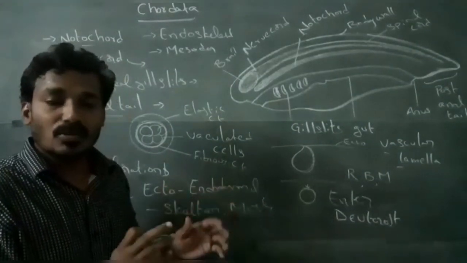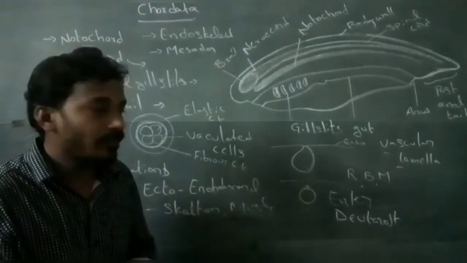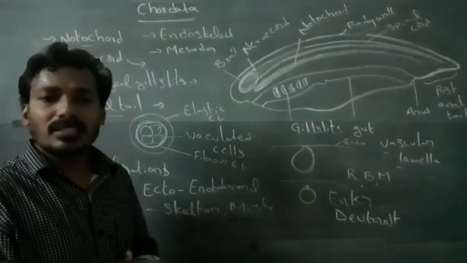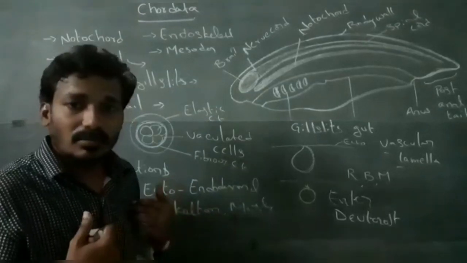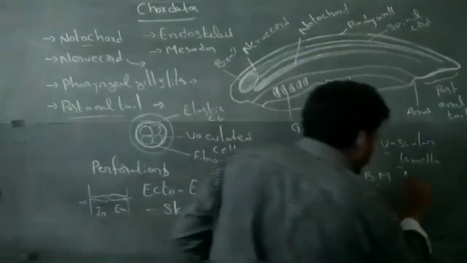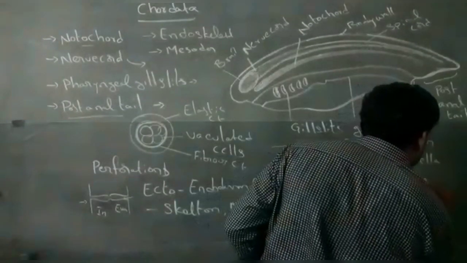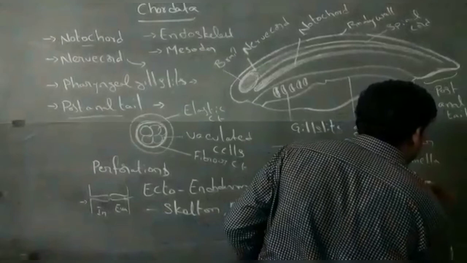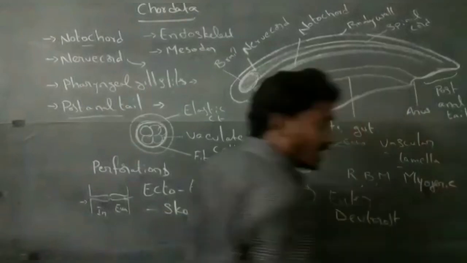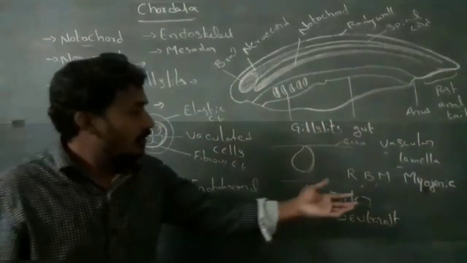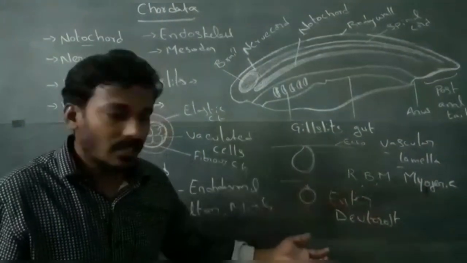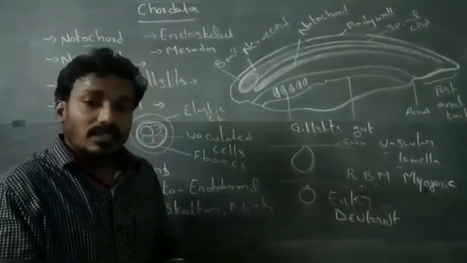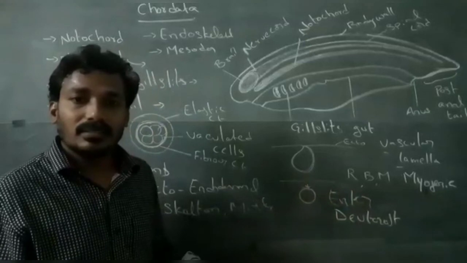The circulatory system is a closed type of circulatory system. They have special respiratory organs and a myogenic heart. Chordates contain a myogenic heart and sexes are separate.